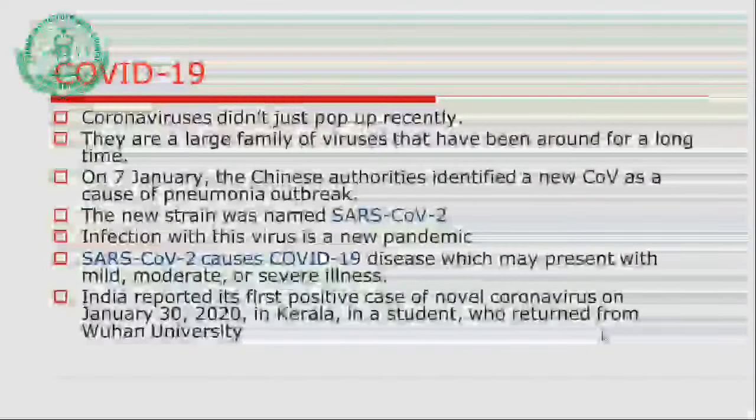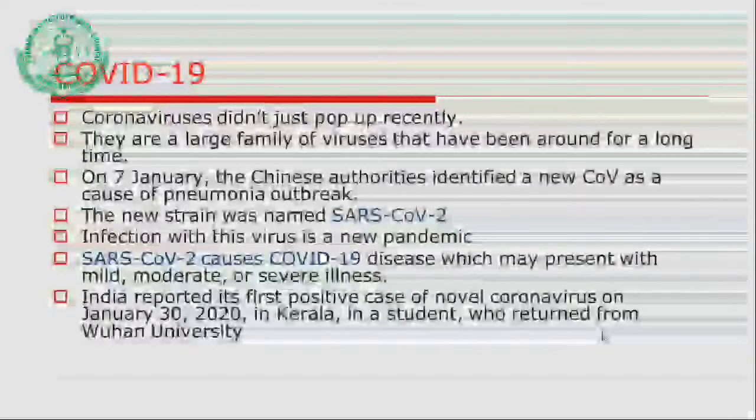So the one thing that we can keep in mind is that coronavirus can present in three forms. One can be mild, moderate, or in a few cases severe illness. As far as India is concerned, India reported the first positive case of novel coronavirus in January 2020.